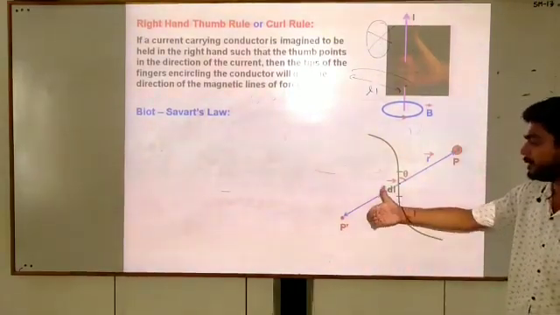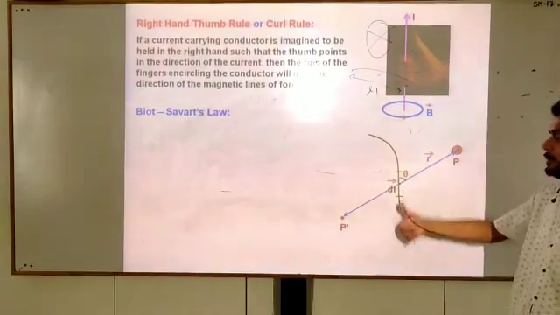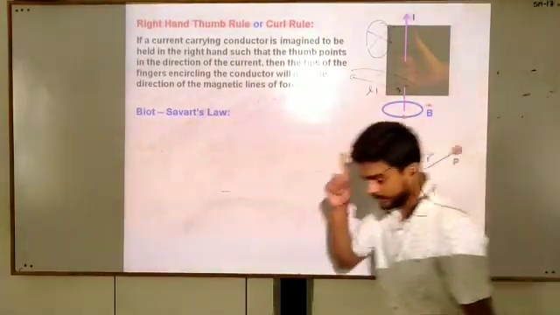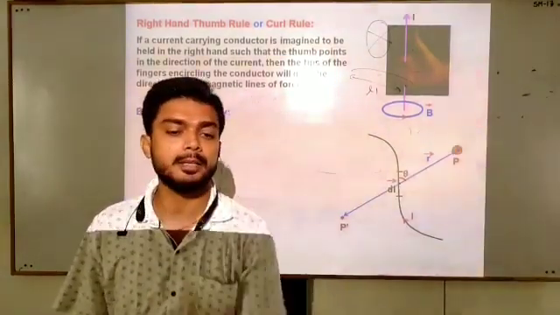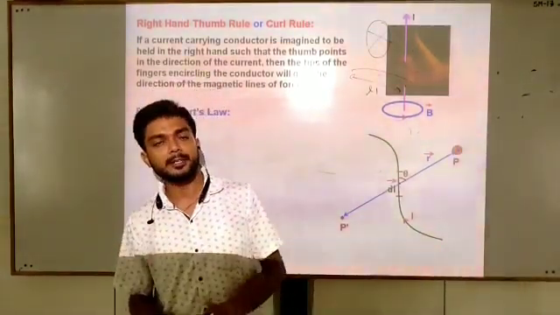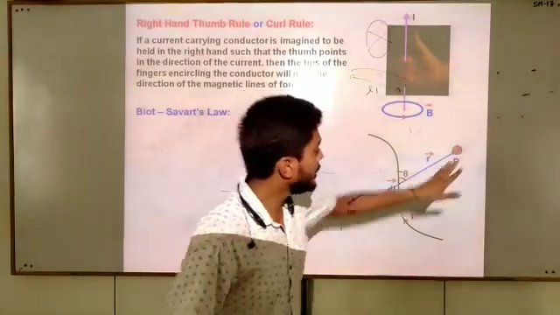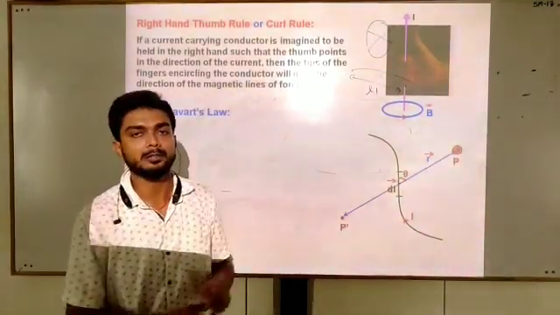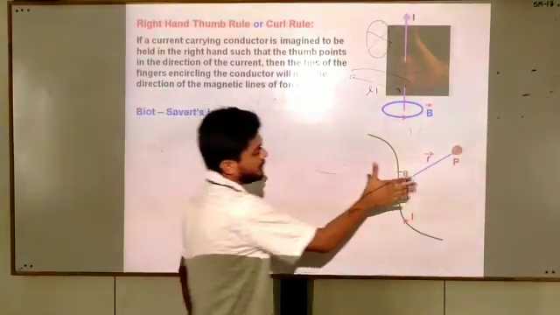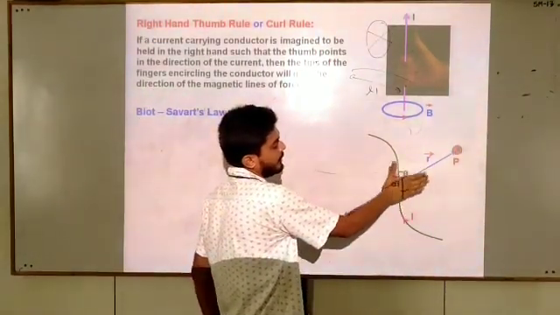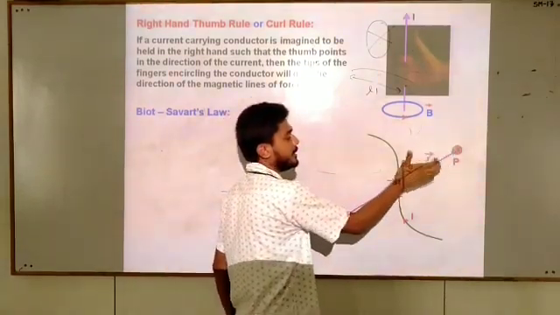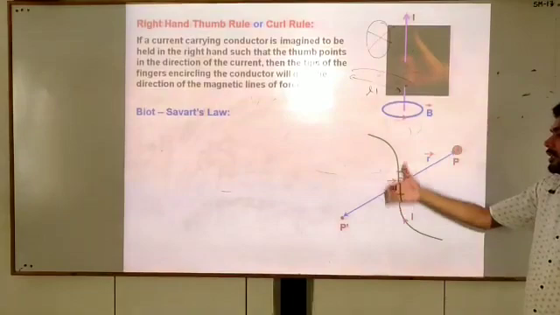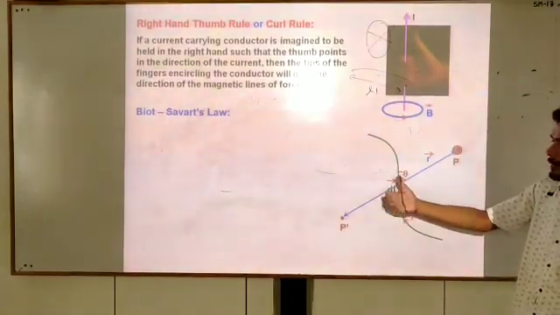Students, here we can say for the same current carrying conductor, the magnetic field is in both directions. Here the magnetic field is entering and here the magnetic field is coming out. Because we are using the right hand thumb rule, the thumb is in the direction of current, then the curl fingers are entering here and pointing out here. If you hold from this side, then the thumb is in the direction of current and the curl fingers are coming out.